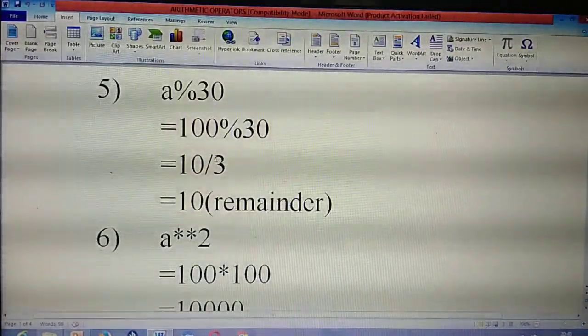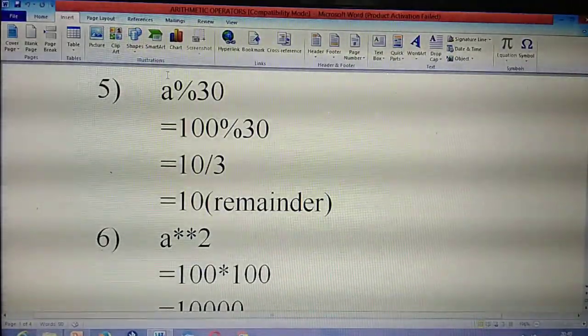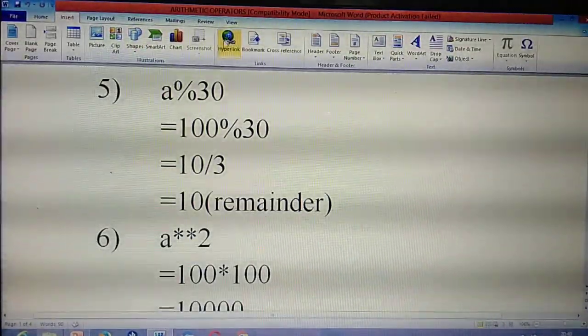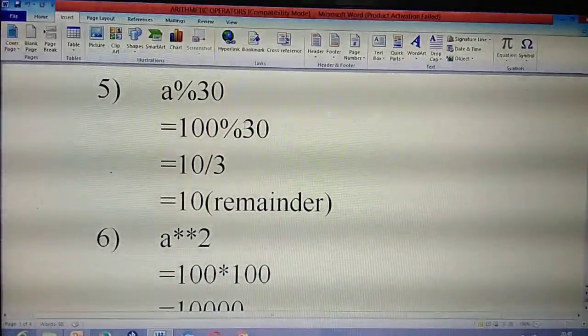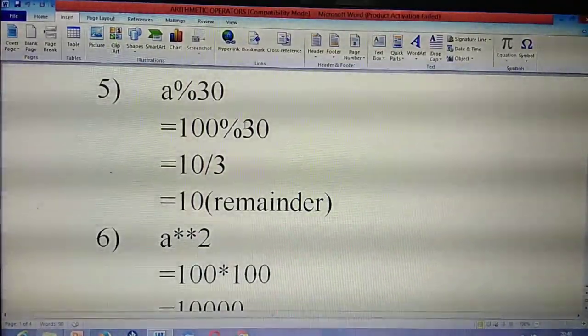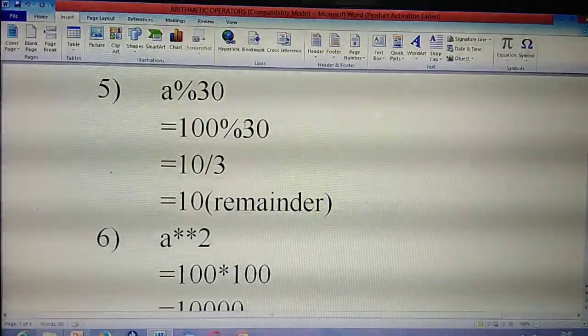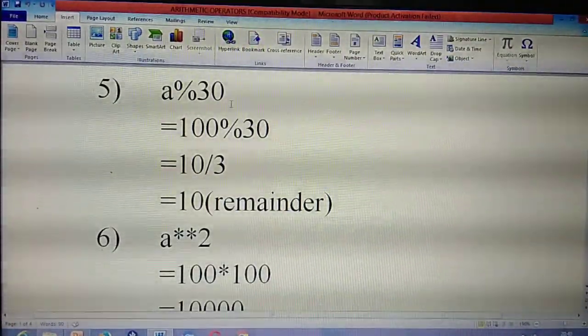What's the value you will get? 10 divided by 3. So if you are seeing a modulus operator, how you need to write the answer is, you first need to divide that number. Whatever remainder you are getting, that remainder you need to write as the answer. Why I am telling you is, in one word questions they will give some numbers and this percentage of something.